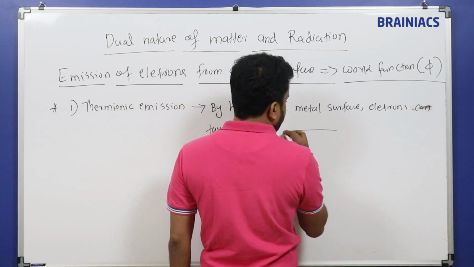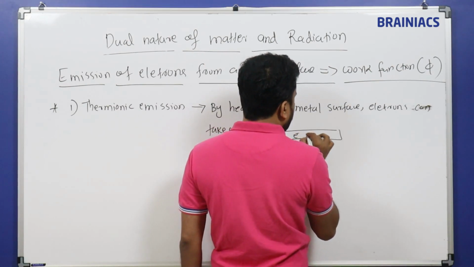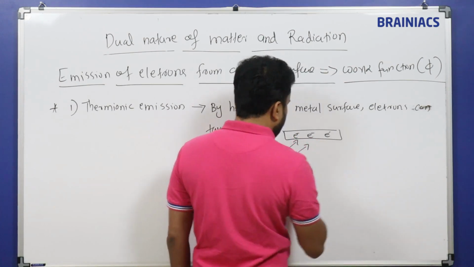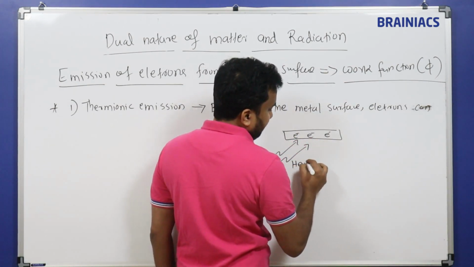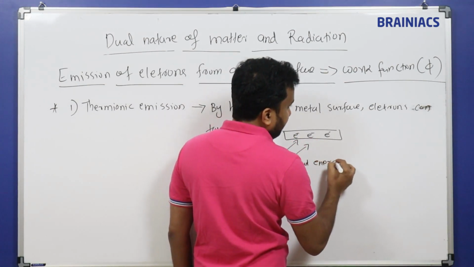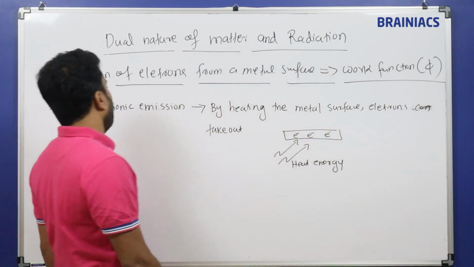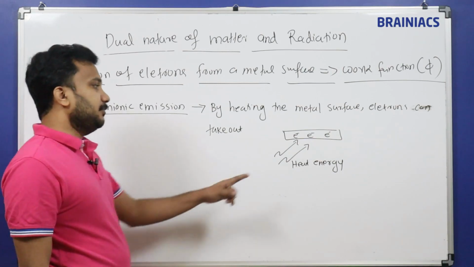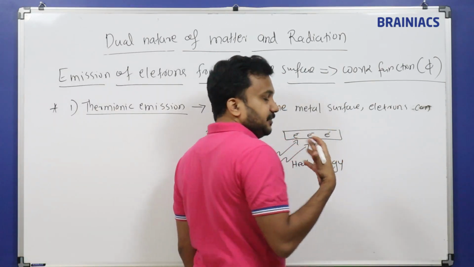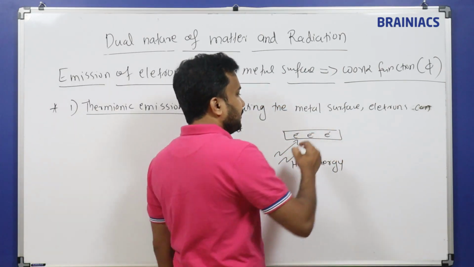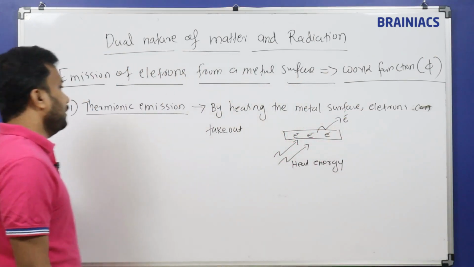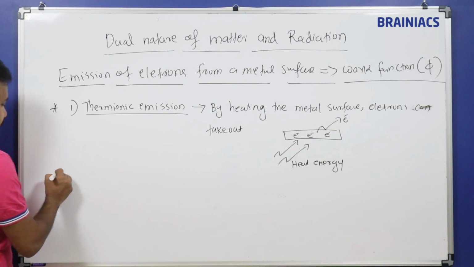Which means, if a metal surface is here and electrons are here, I am giving heat energy into this metal. Thermal means what? Temperature. So if sufficient heat energy is given to the metal surface, the electrons go out, and that process is called thermionic emission.